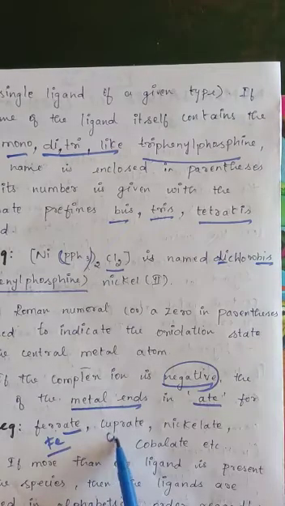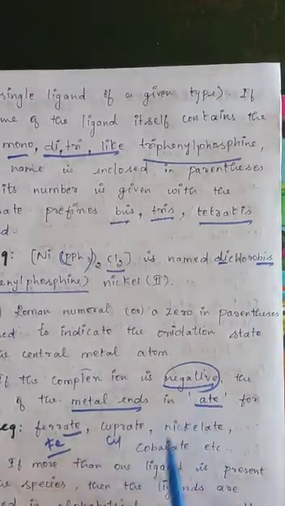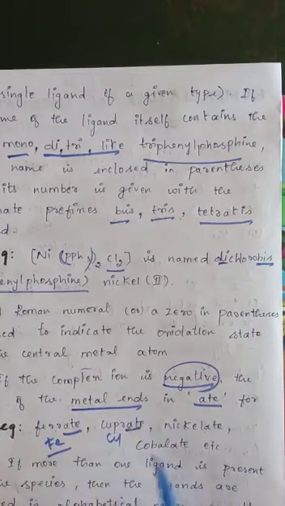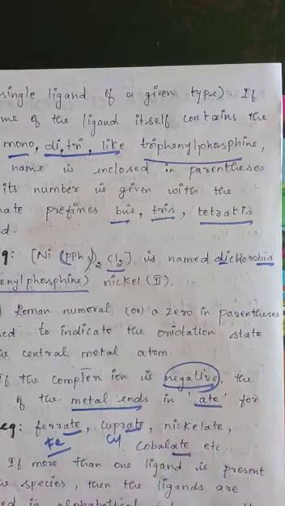Suppose copper is present, cuprous, cupric; with negative ligands like chloro, cyano, bromo inside the square bracket, the metal name is also changed in the suffix. It is cuprate. Nickel becomes nickelate, cobalt becomes cobaltate. If the ligand is negative, we change the metal name, inside the square bracket, right?